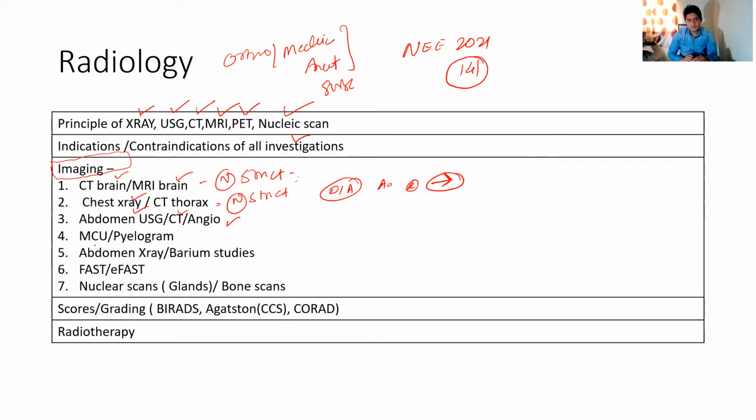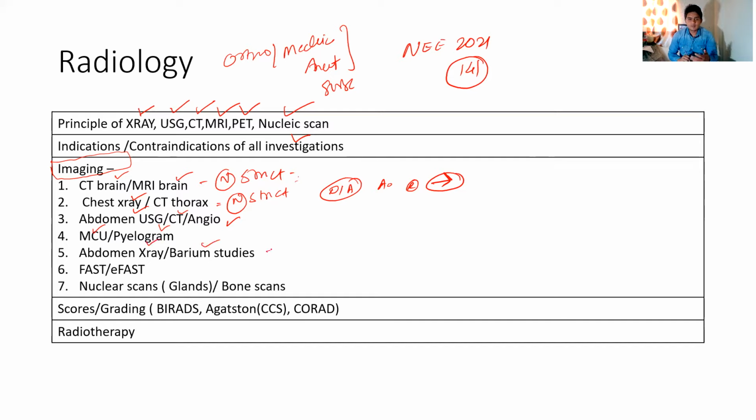Then in the genitourinary system, know about what is MCU, micturating cystourethrography, and what is a pyelogram. They will just give you an image, and you have to identify why it is used, or what the indication is, or what the name of the investigation is, as simple as that. Also, you must know the abdominal X-ray and the barium study.